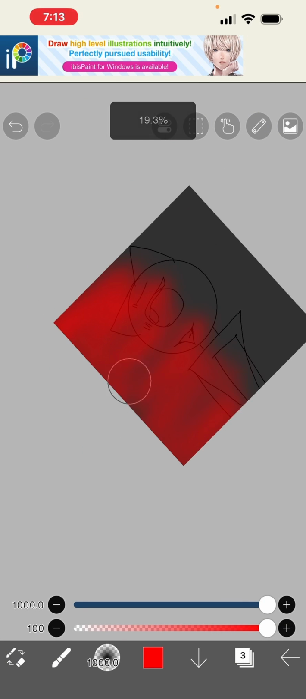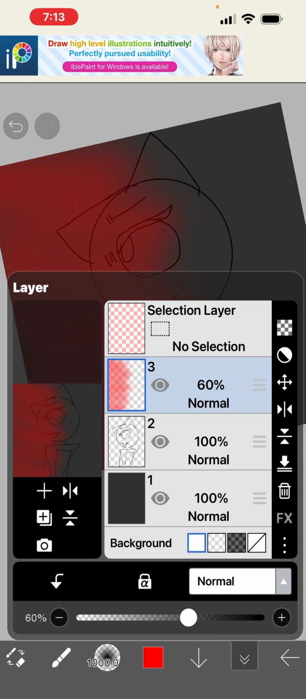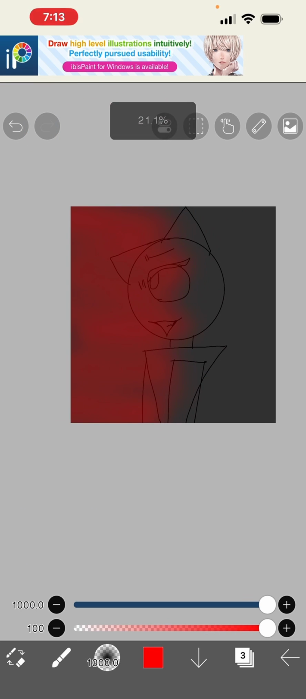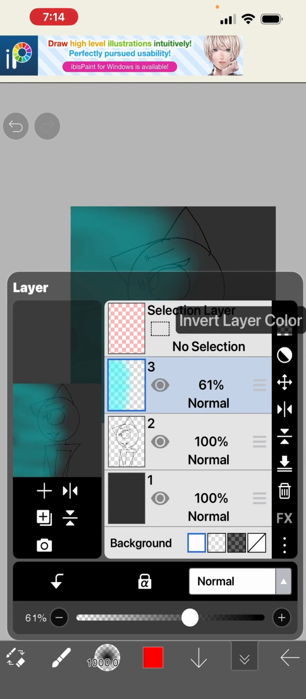So now this looks weird, right? This just doesn't look realistic. We're gonna tone this down a little. Like that. And then the way to turn it blue is to invert the layer color. And then it turns blue. So that's how you do the first scene.